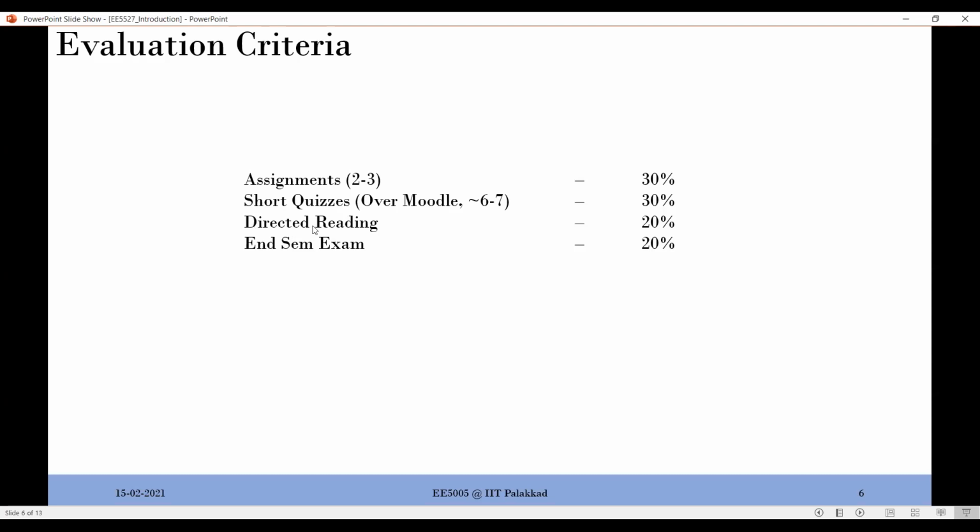And then of course, because this is a PG level course, it's important that you have some sort of self understanding of it. So we will have a separate 20%, a significant weightage, on directed reading. If you do not know what it exactly means, it is something like you choose a paper or a work which is available and then read on that and comprehend it, as a small report or a presentation. You don't need to actually present to the entire group, but you can give a slide or make a report and give it to me. And then I will circulate it among all of you, so that each one of you understands what the other person has been working on.